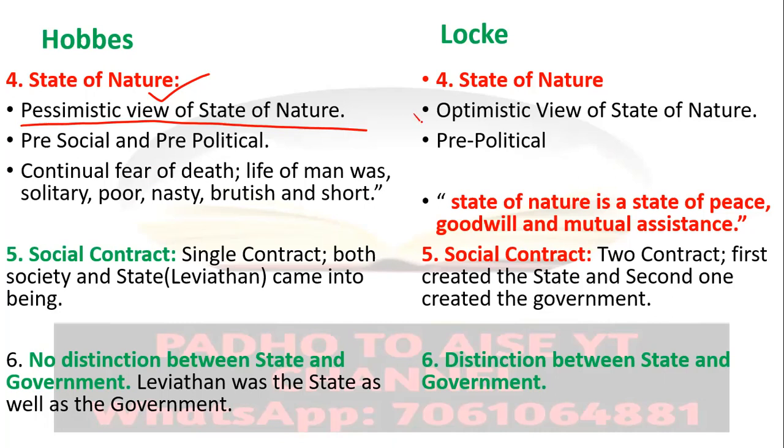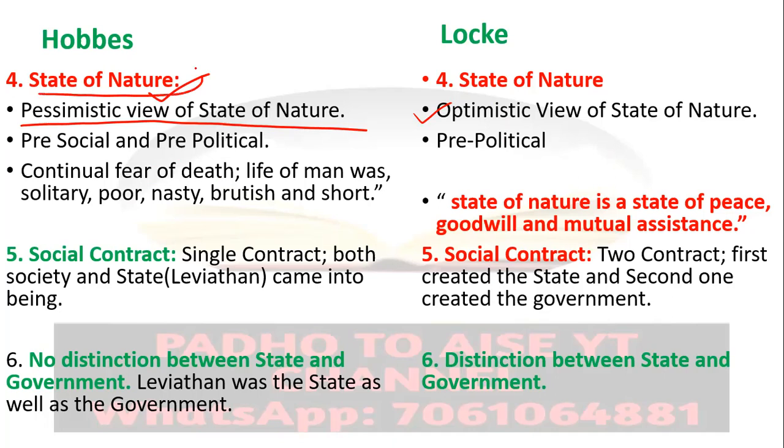On the other hand, the state of nature described by John Locke was quite optimistic in nature. The state of nature was good. The people were cooperating. They were living peacefully with each other. Therefore, the state of nature was a state of peace, goodwill, and mutual assistance, according to John Locke. One important point to note down.